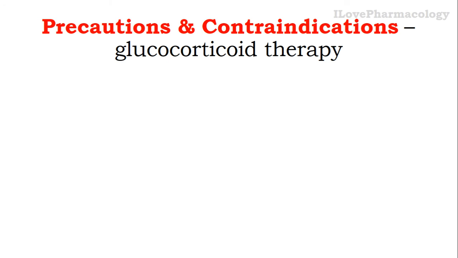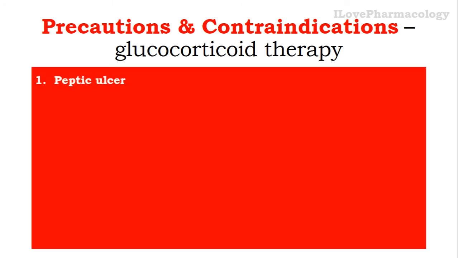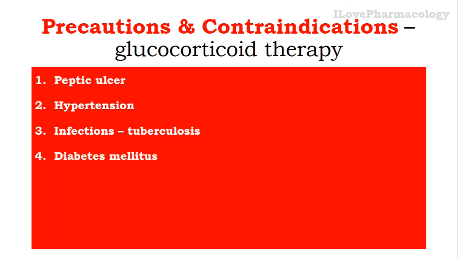So what are all the precautions and contraindications one should take care while using glucocorticoid therapy? If the patient is having peptic ulcer, any hypertension, any infections like tuberculosis, risk can be increased. It can lead to diabetes mellitus.